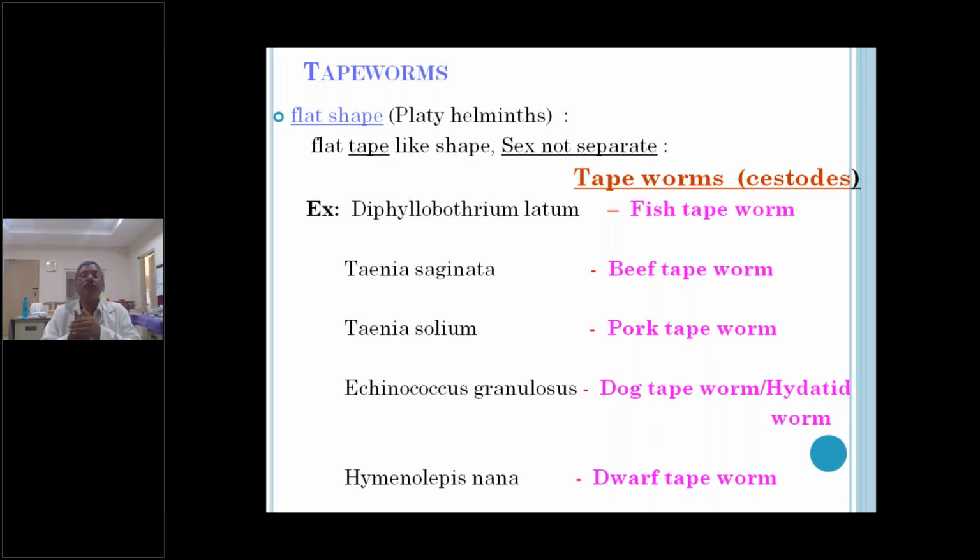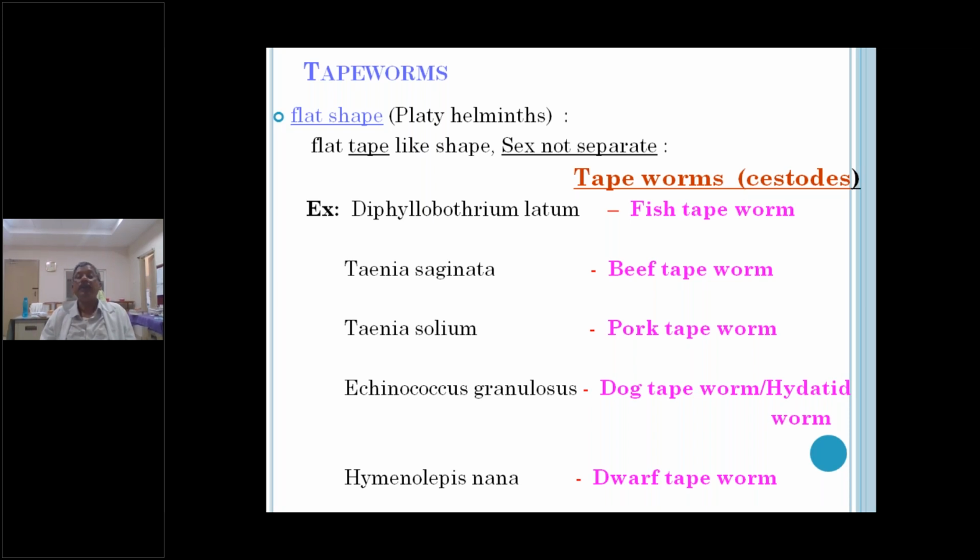See, in the case of Diphyllobothrium latum, it is the longest tapeworm. Why is this called the fish tapeworm? The third stage larva is present in fish, and if the fish is not properly cooked and you eat that fish meat, you may get the infection. The definitive host gets the infection. From the larva, they are converted into the adult worm in the human host, the definitive host. That is why they are called fish tapeworms.